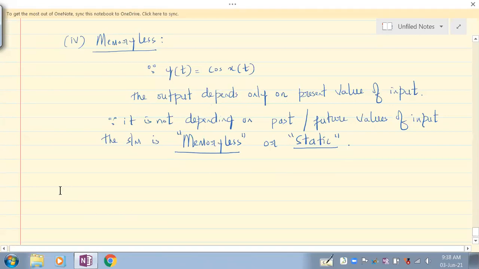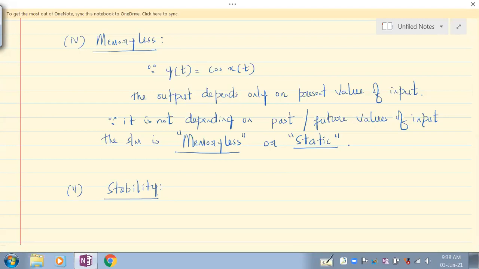Okay, the last one that we can have for testing is stability. Stability is what? For bounded input, there should be bounded output. Bounded means if x of t is finite, the output y of t should also be finite. Understand that?